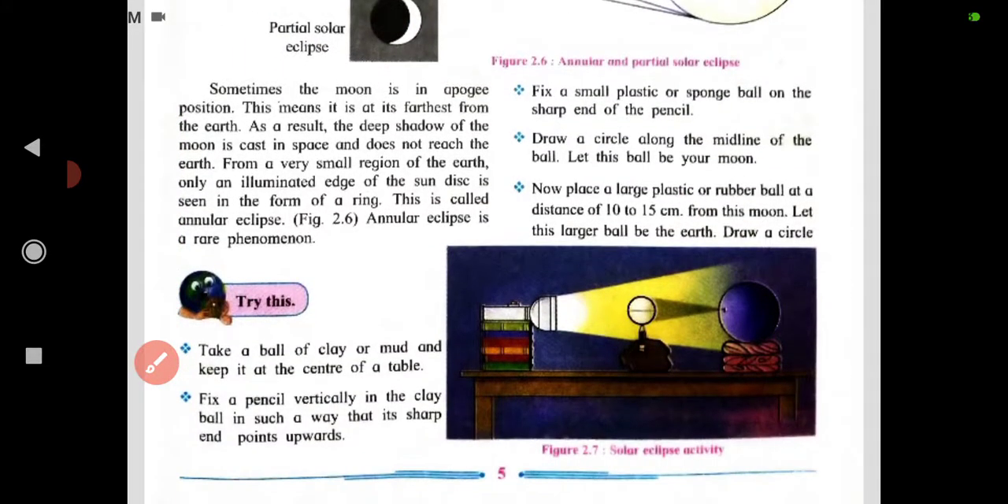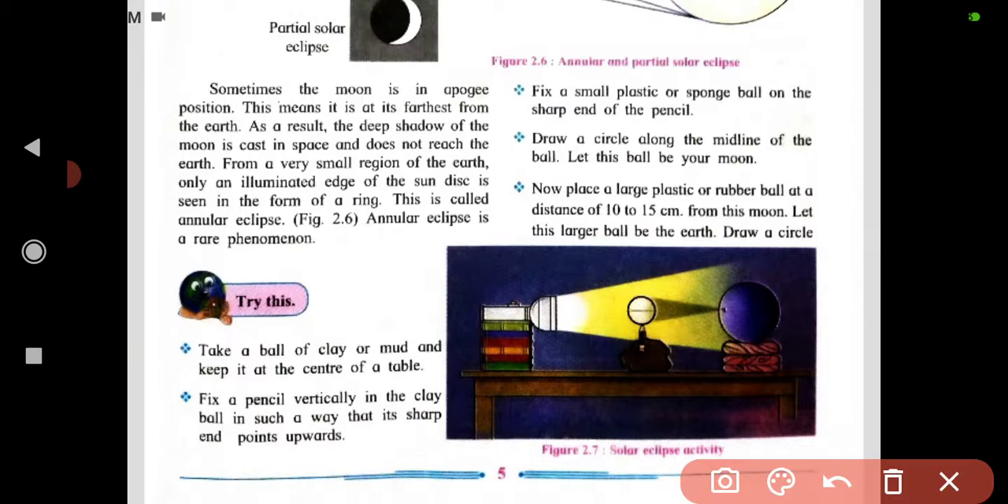Now we will understand the last one. Sometimes the moon is at apogee position, which means it is at its farthest from the earth. As a result, the deep shadow of the moon is cast in space and does not reach the earth.